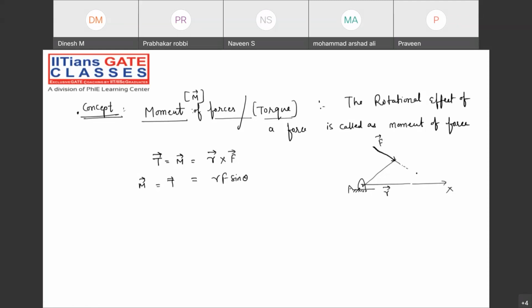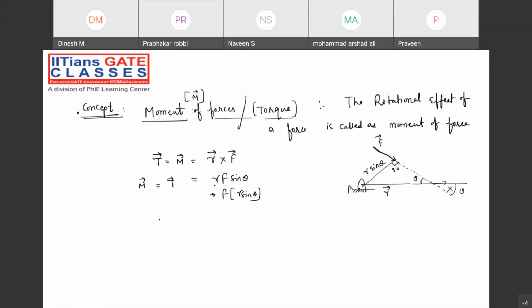No, man. Direction means you are not understanding. When you try to extend this line, suppose this line is making an angle theta. This angle will also be theta. Suppose this is the R vector, and this is the 90 degrees we are going to have. Then what about this r sine theta? What you are getting is R into F, F into r sine theta.